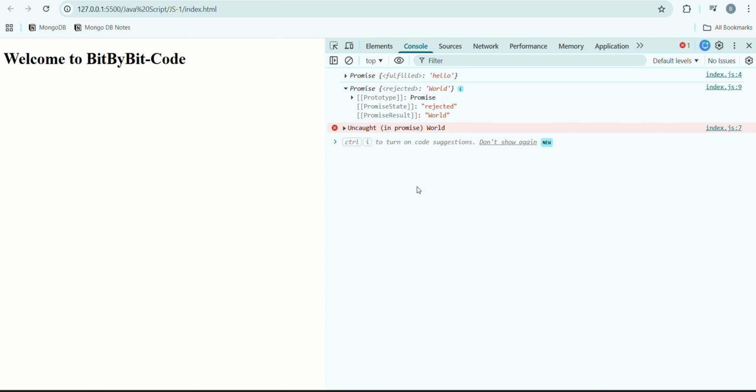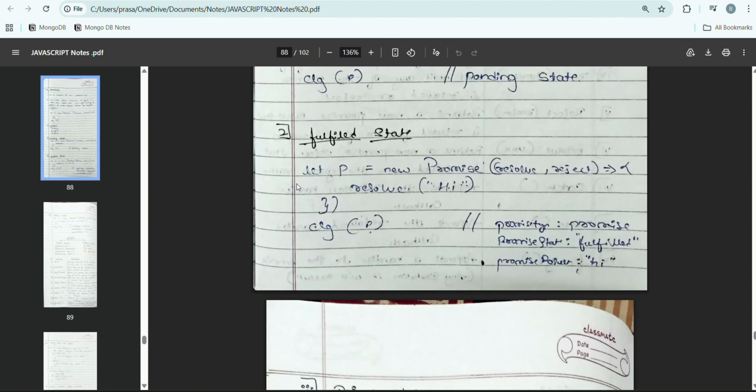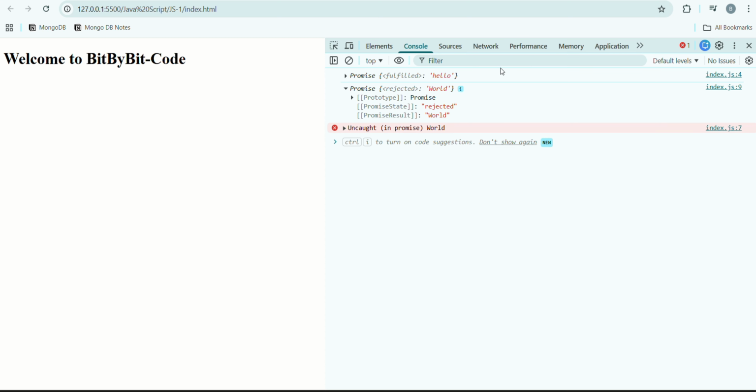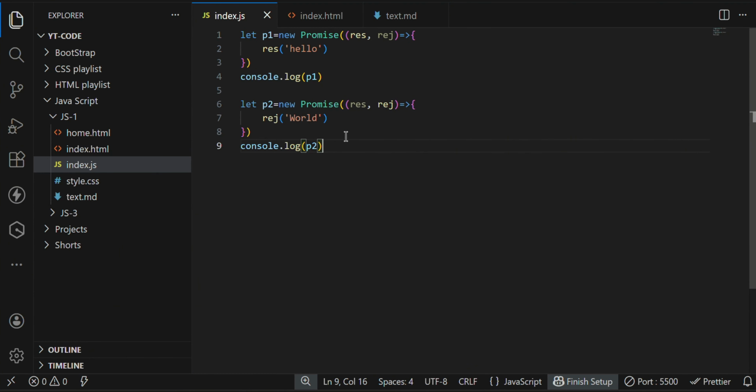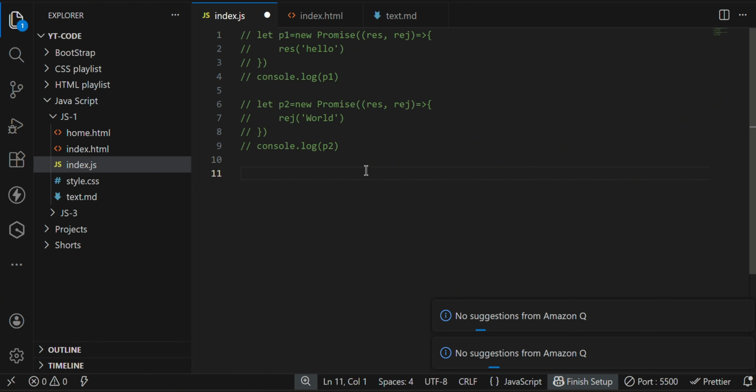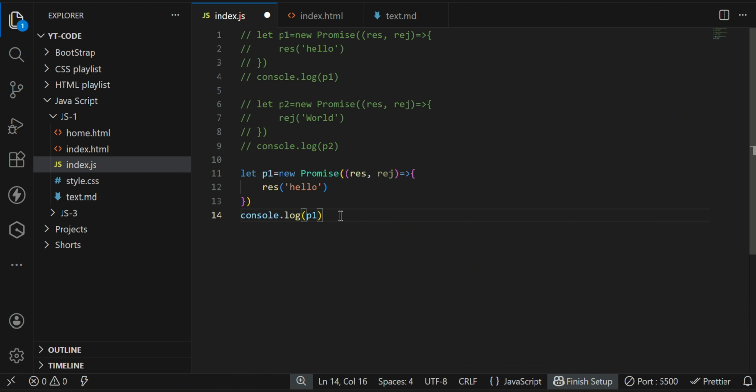Before learning how to handle the error, first we learn the three states. One is the pending state, second is the fulfilled state, and third is the rejected state. We have seen the fulfilled state is the first one, and the rejected state is the second one. You can see promise state is rejected. The third is the pending state.